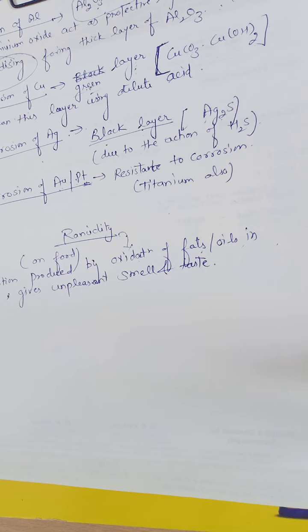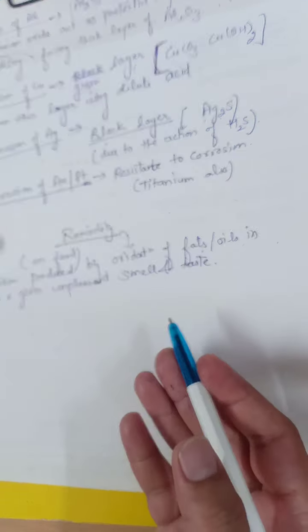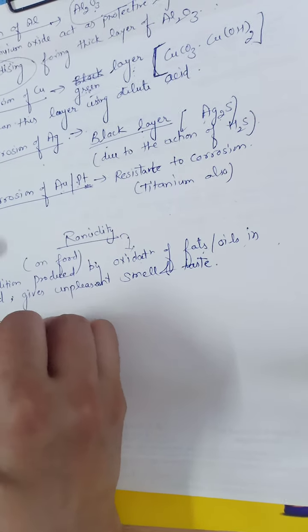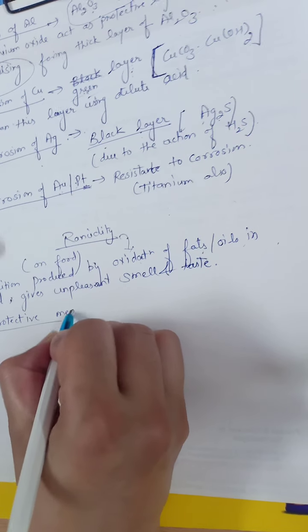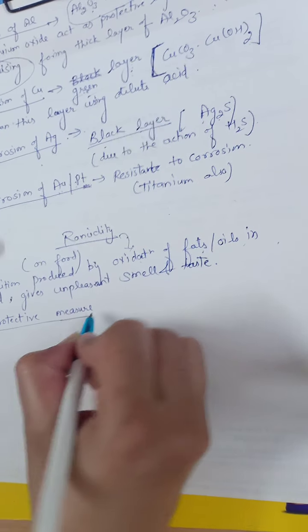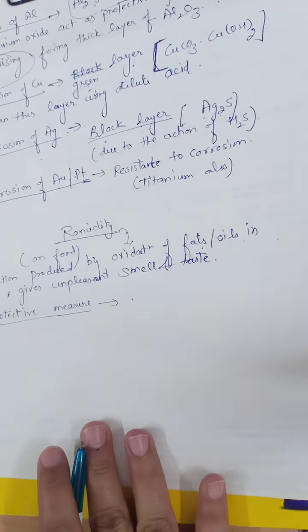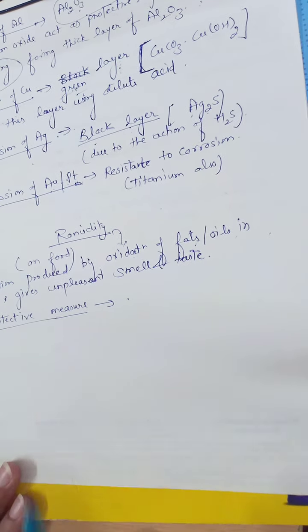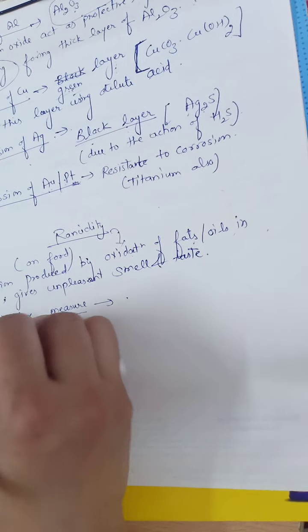And how can we protect our food from rancidity? Obviously, for protection we have to protect our food from oxidation. If we protect our food from oxidation, then obviously we can protect our food from rancidity. Okay, how can we protect our food from oxidation?